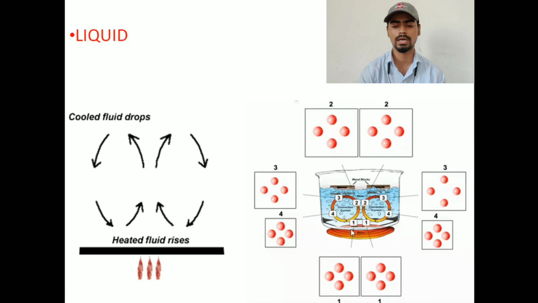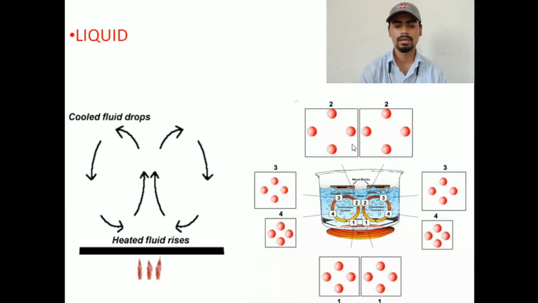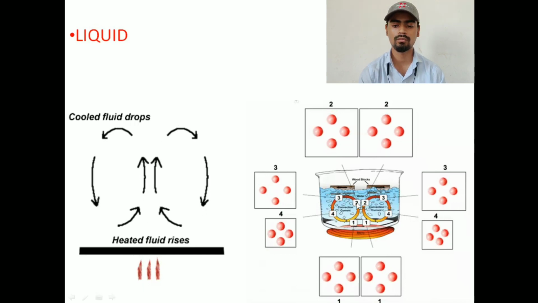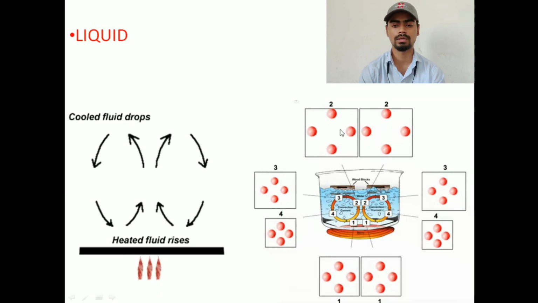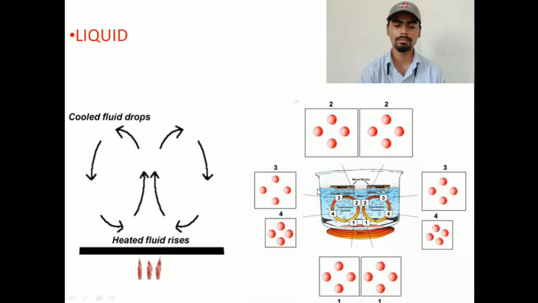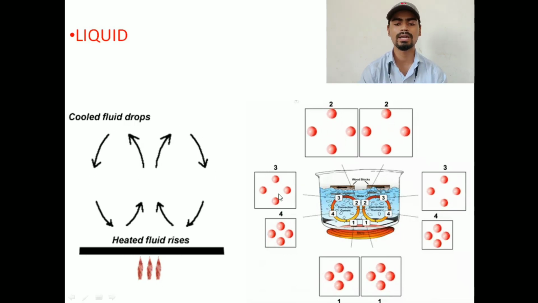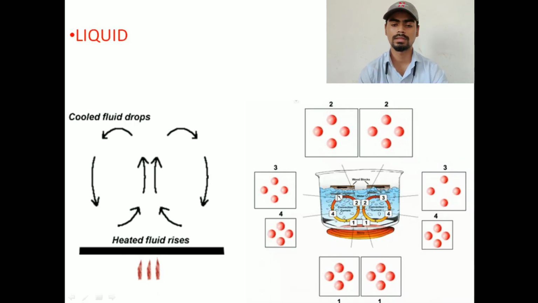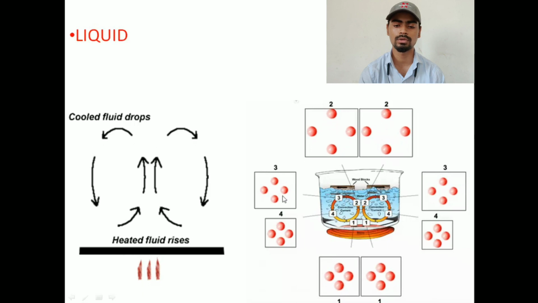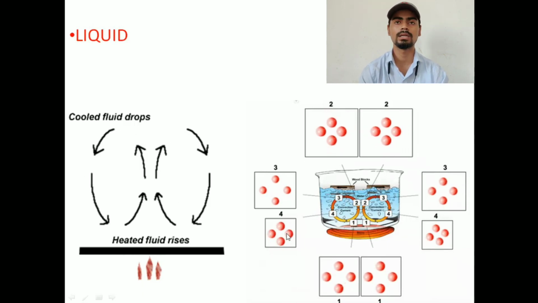When this particle gets heat energy, it will go from position 1 to position 2. Now look at the movement of the particle at 2. They are in more motion compared to position 1. When they move from the 2nd position to the 3rd position, the motion of the particle is less compared to the 2nd. Now when they come from the 3rd position to the 4th position, the motion of the particle is the least.